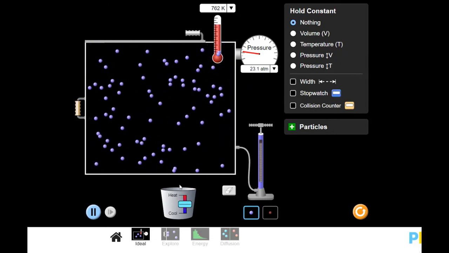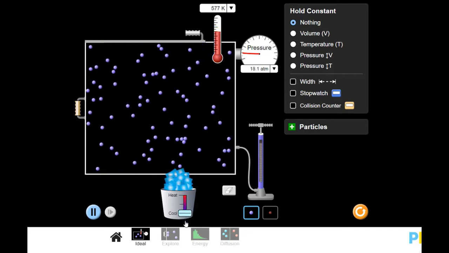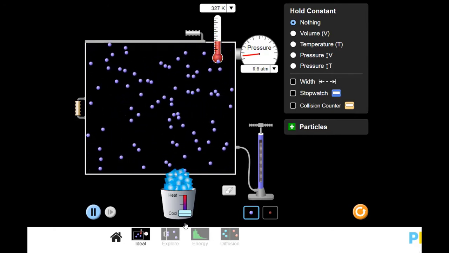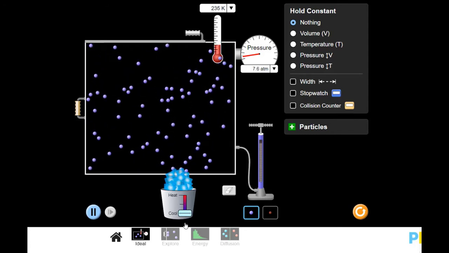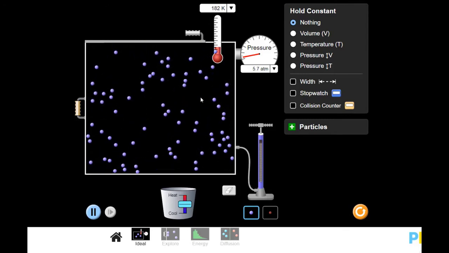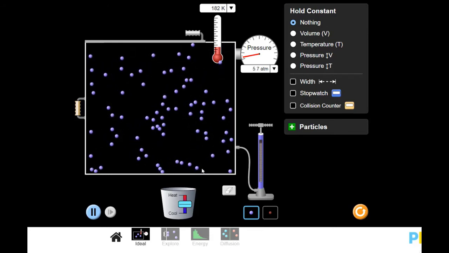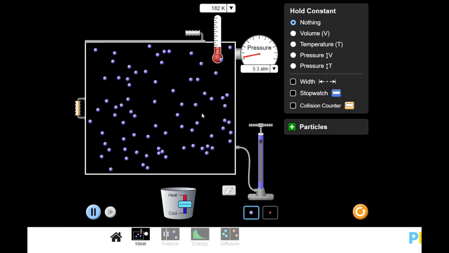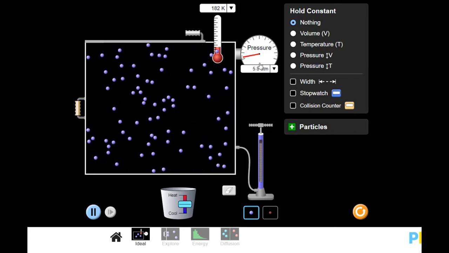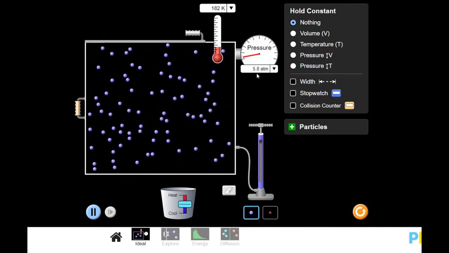I can also cool it down. So down here I'm going to put some ice on this. I'm going to cool it down. What did I start at? I started at 300, right? Let's get even lower than 300 here. Let's get down to 182 Kelvin. So we're even lower. Look how slow these particles are moving. Notice they still are hitting the edges though. I mean, there is pressure even though I chilled it down. However, it's a pressure right around 5 to 6 atmospheres of pressure.